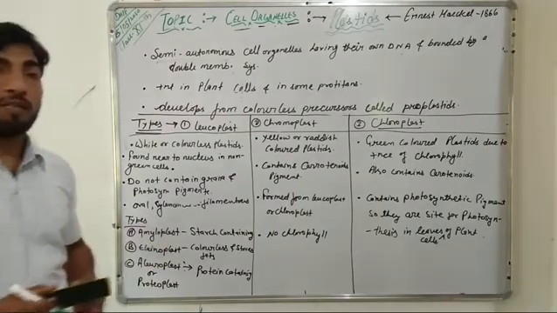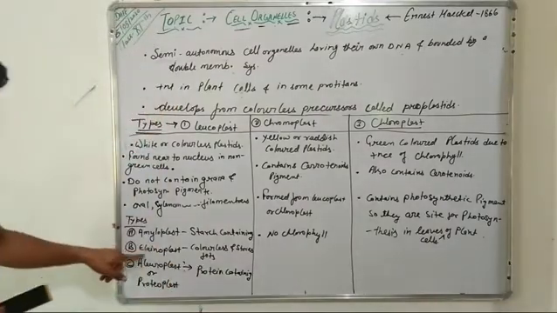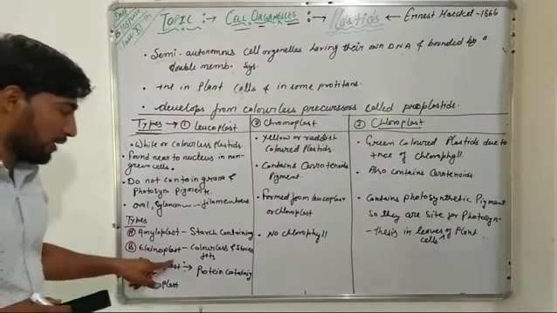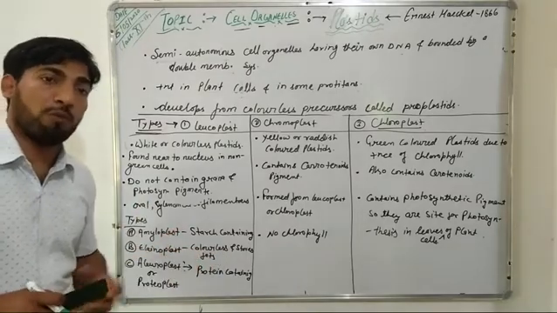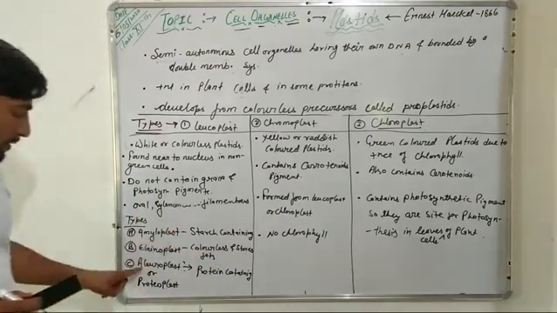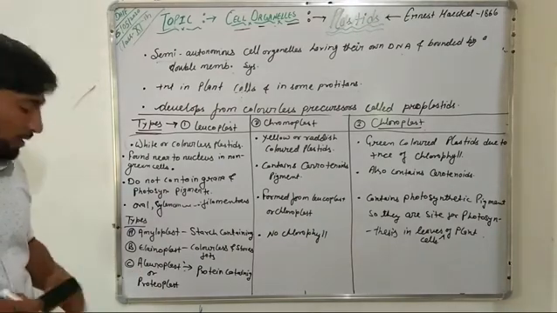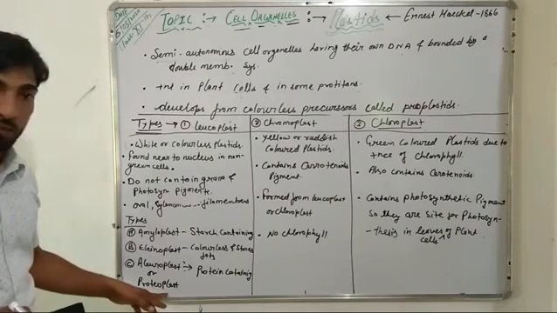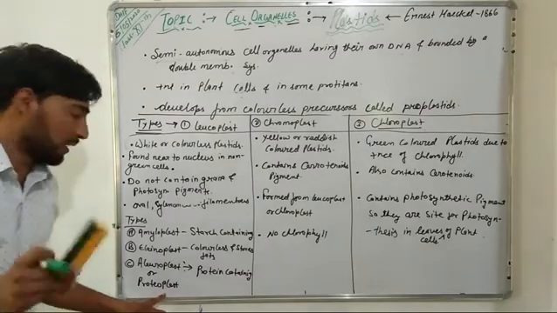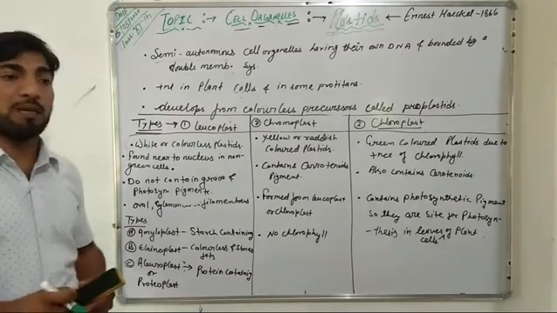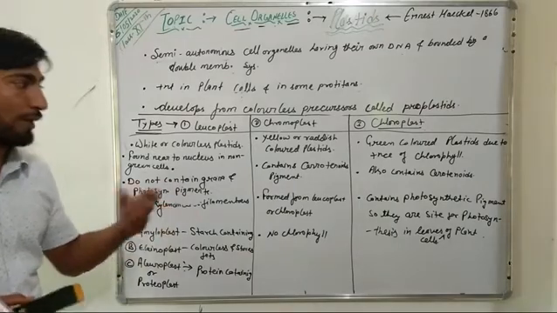Further, leucoplasts are of three different types. The amyloplasts are the starch containing plastids. The second type of leucoplast is the elaioplast. These elaioplasts are colorless plastids that are responsible for storing fats. The third type is the aleuroplast, also known as proteoplast. Why are they known as proteoplast? Because they are the protein containing plastids.